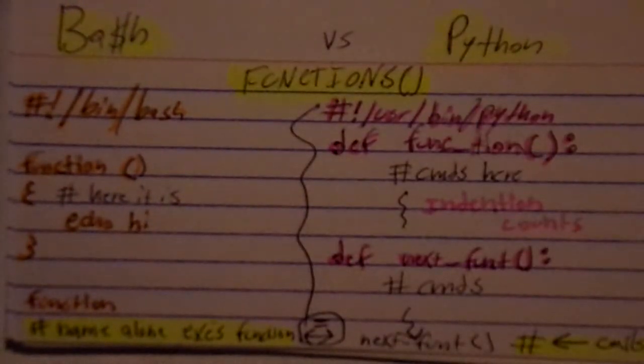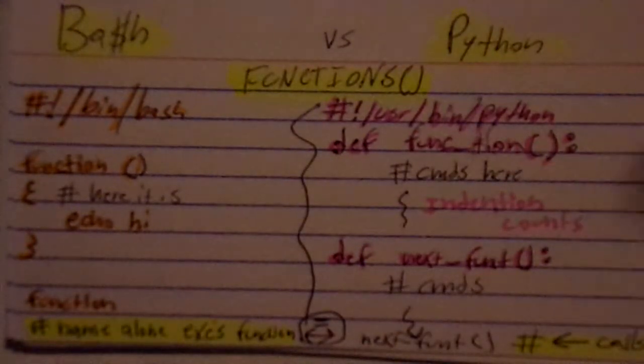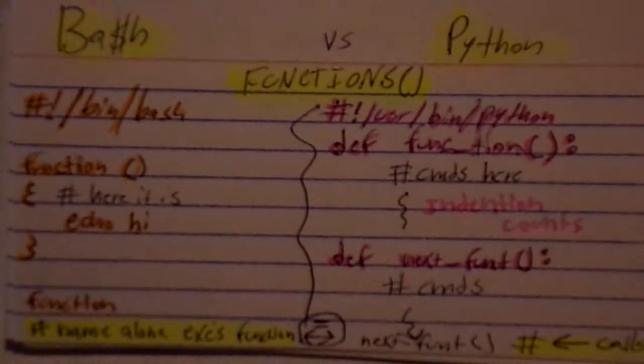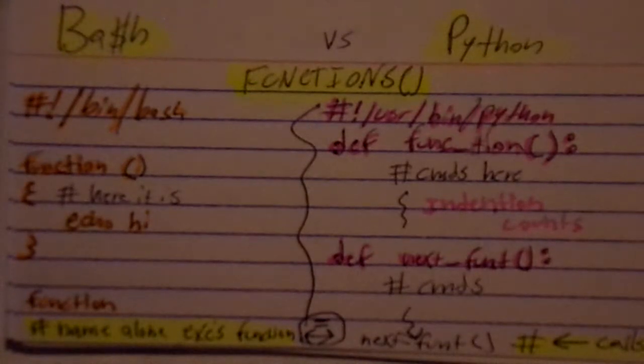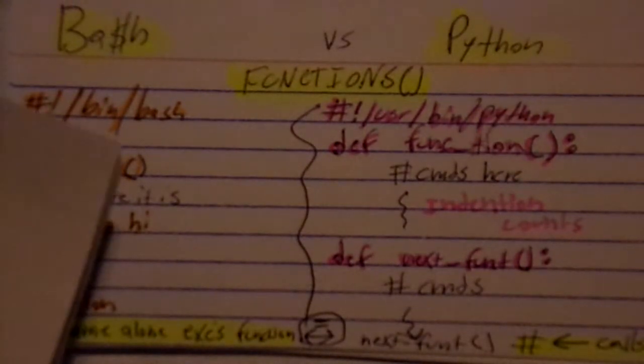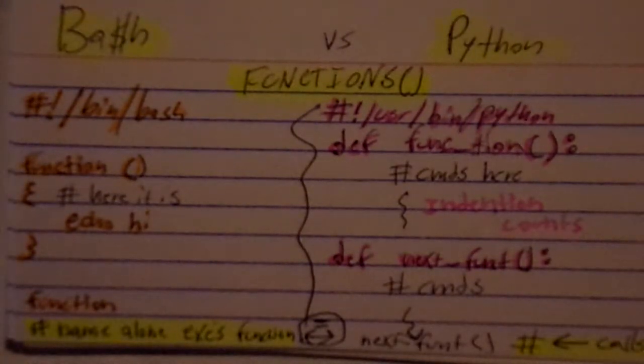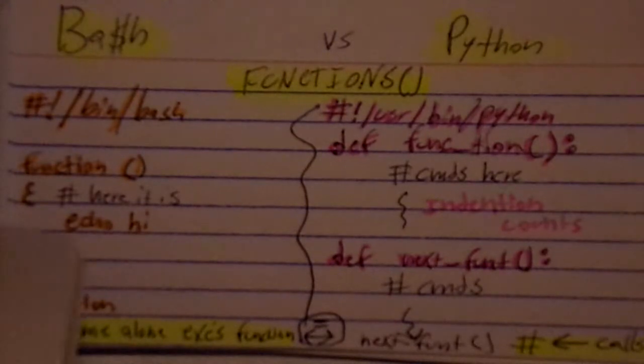So on the left here we have a function in bash, and on the right we have a function in Python. And like I explained earlier, a function is just a specific segment of code, right? If you want to do a certain set of tasks under a certain circumstance, you create a function and you call it when that circumstance is met. On the left you can see that we name the function whatever we want, and we use an open and close bracket, I guess you'd call it, and then this other funky looking bracket, and then indent. Notice the indentation. So you name the function, then you use the bracket to start it.